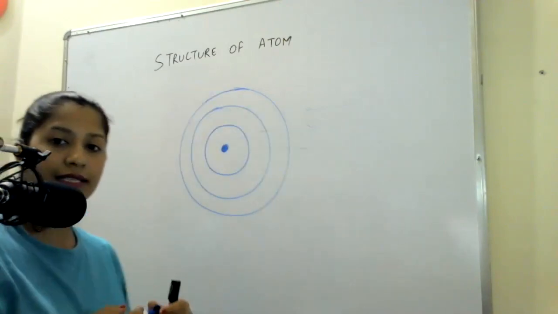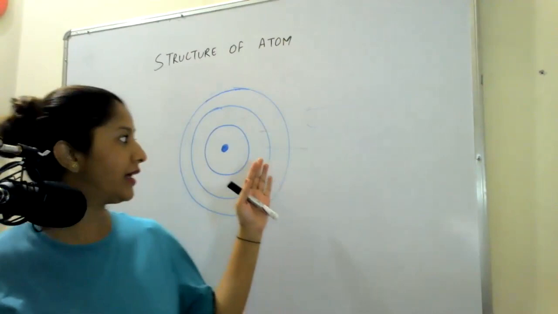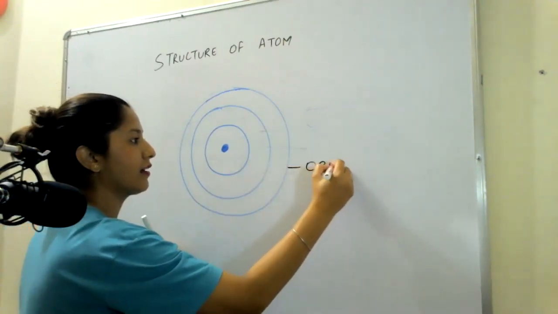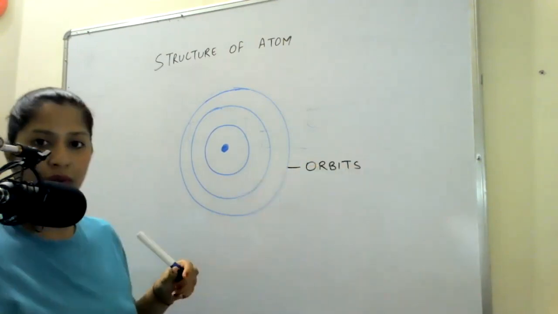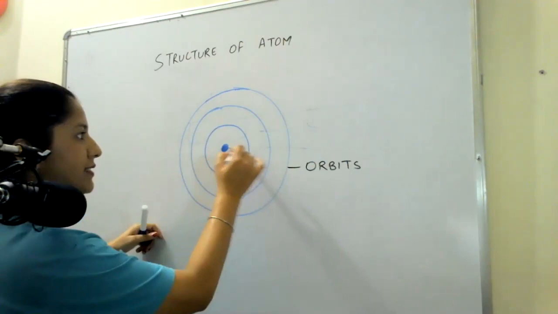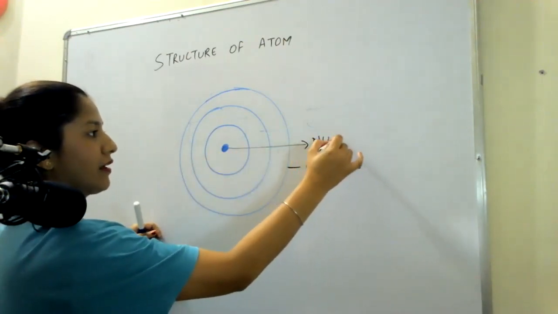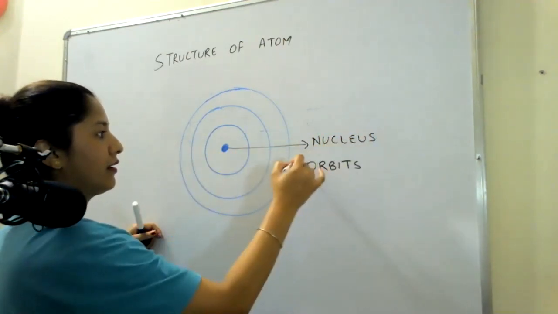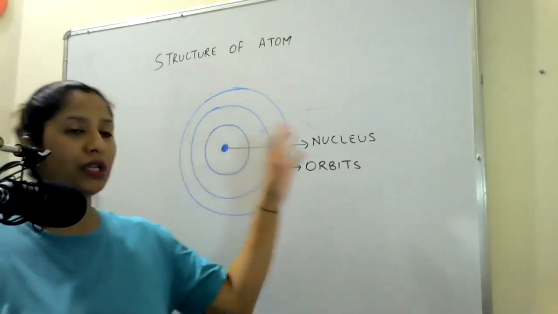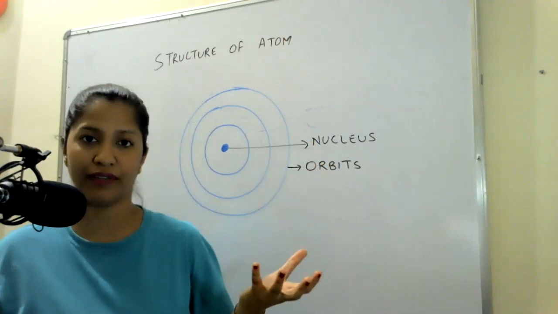These circles which I have drawn are called orbits, and this heavy center part is called the nucleus. So basically, atom has got orbits and atom has got nucleus. That is like the shell of the atom.